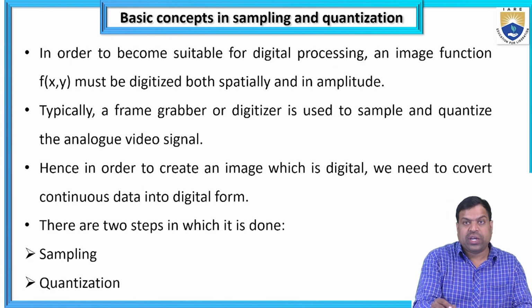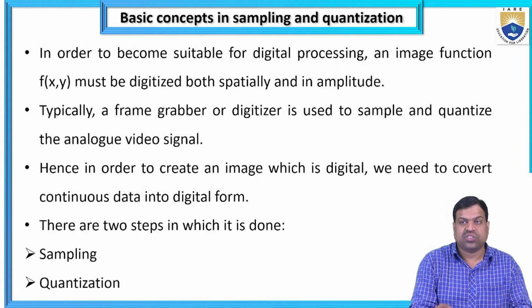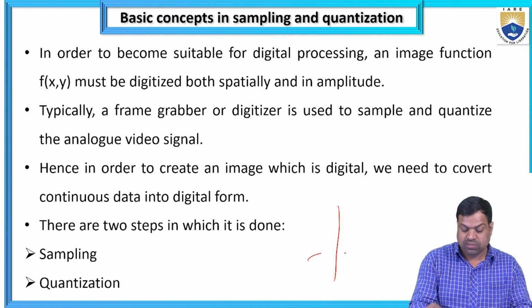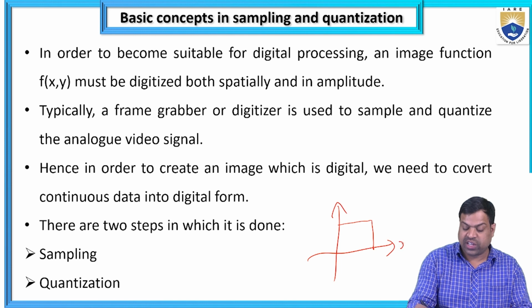In order to become suitable for digital processing, an image function f of x comma y must be digitized both spatially and in amplitude. Suppose one image is there. I am taking this image on x and y axes. So, what is the function of the image?